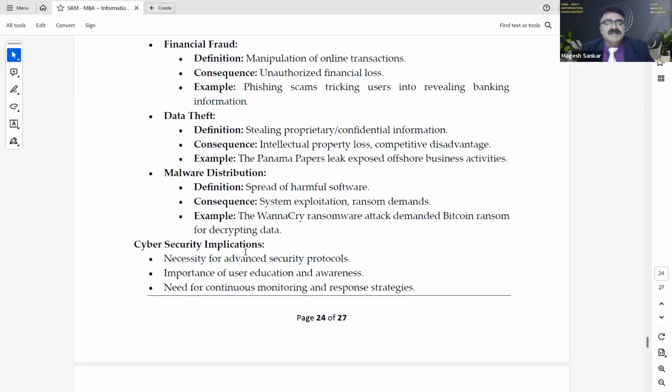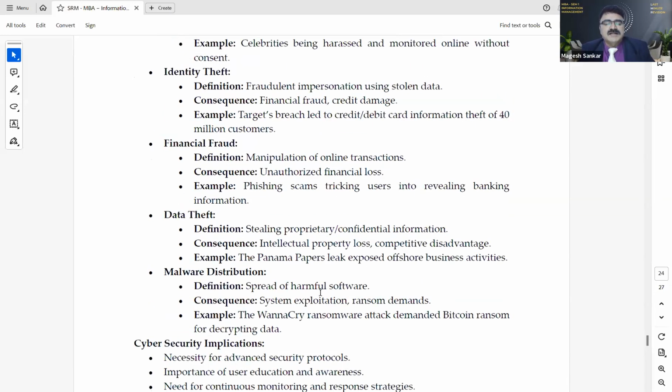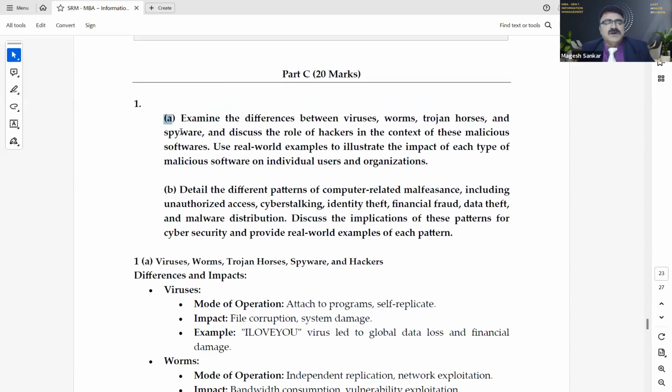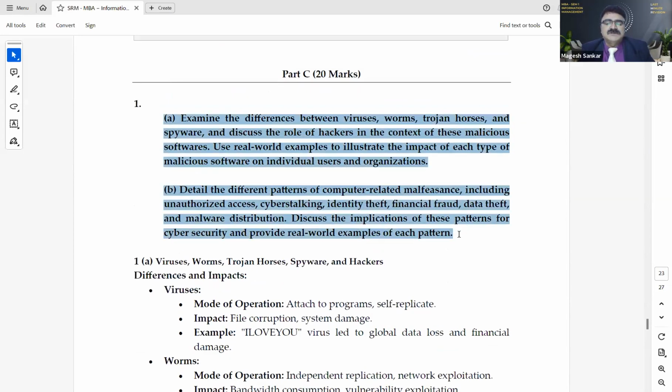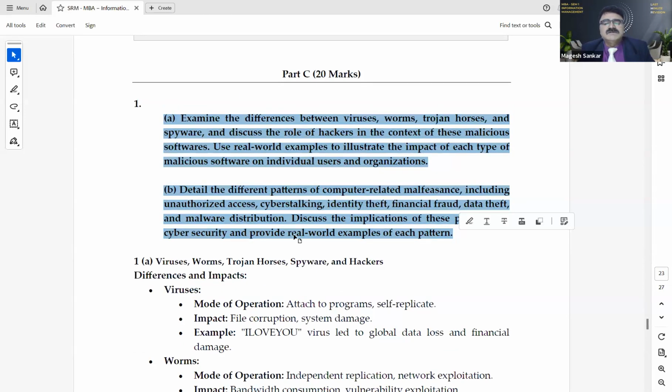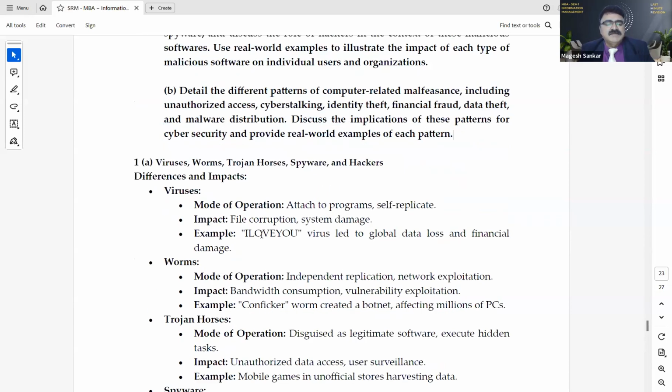And cyber security implications: necessity for advanced security protocols, importance of user education and awareness, need for continuous monitoring. So I request you to see this 1A and B thoroughly. This one is a very, very important question. I request all the learners to read this properly.